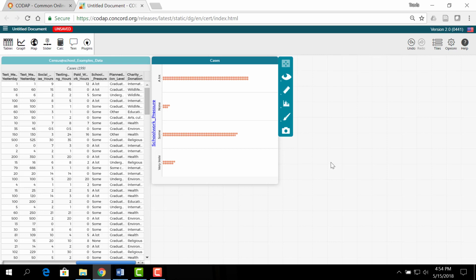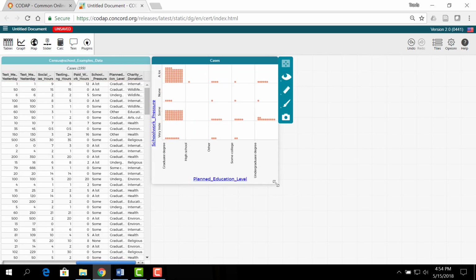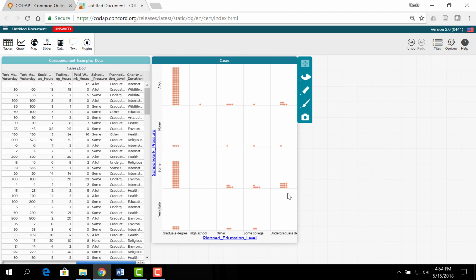And then the other variable that we're going to look at is planned education level. Planned education level is what students state as the highest level of education they plan on receiving after high school. And sometimes it is high school. Again, we can look at a bar graph of this, and we can also look at this in terms of frequencies and relative frequencies. Notice when I inputted these two things, I had a choice for our percents, our relative frequencies, and it defaults to row. Let me spend a minute to describe what that means.